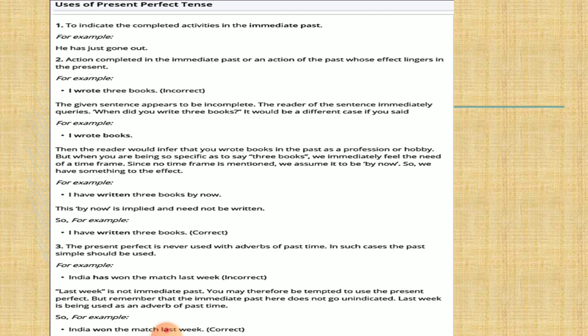So the first rule: to indicate completed activities in the immediate past when the time is not given and we assume or presume that the activity has just ended. So, he has just gone out. Here we use the present perfect.